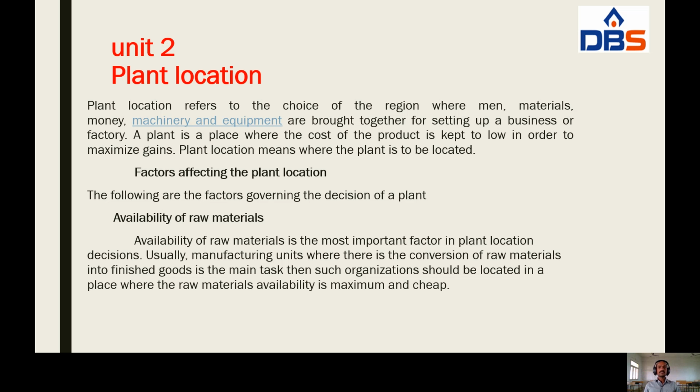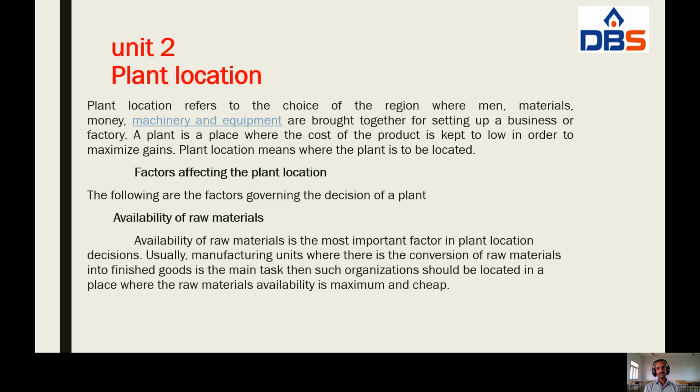Plant location refers to the choice of the region where men, materials, money, machinery, and equipment are brought together for setting up a business or a factory. A plant is a place where the cost of the product is kept low in order to maximize gains.